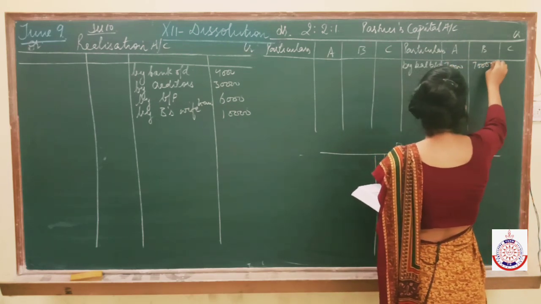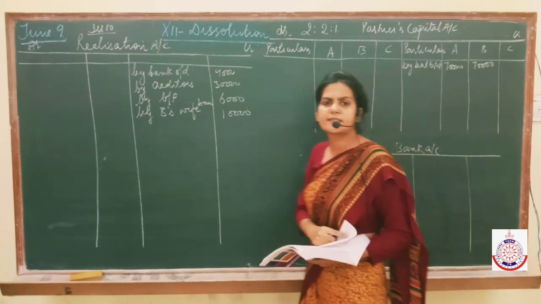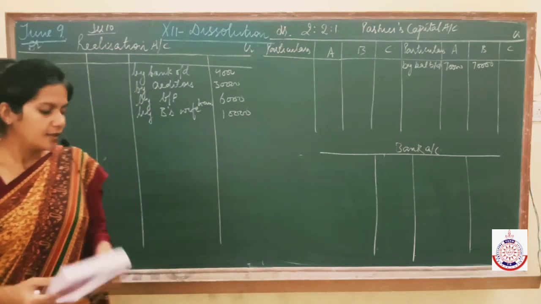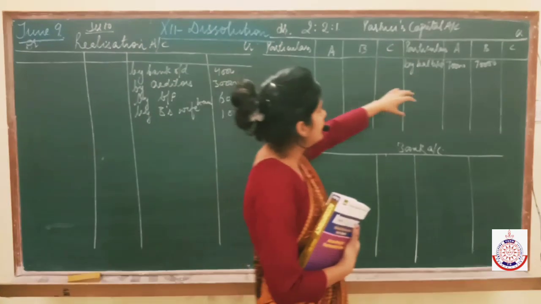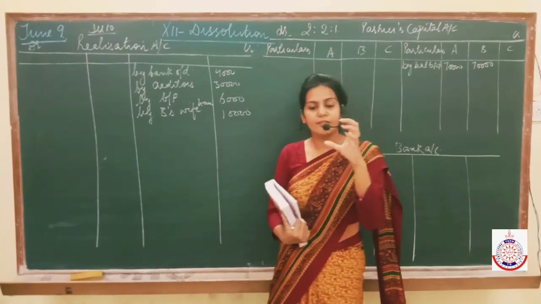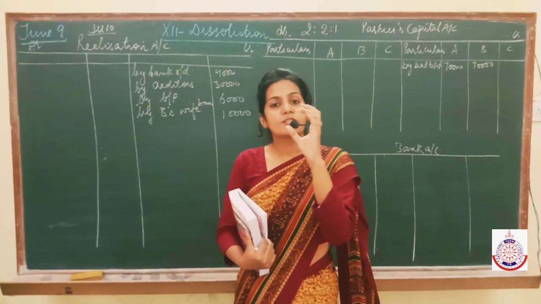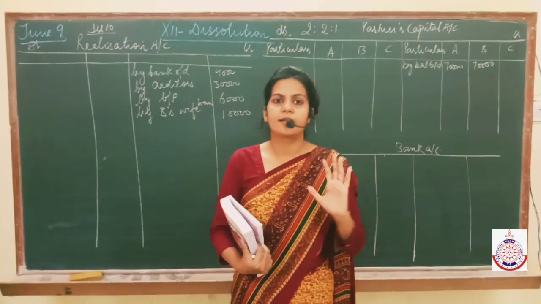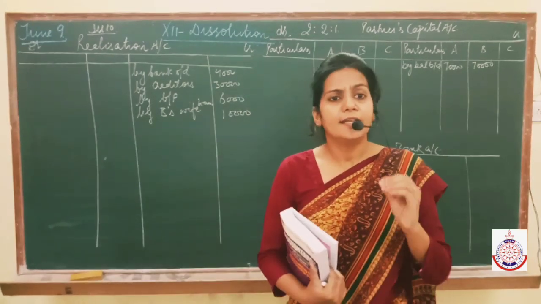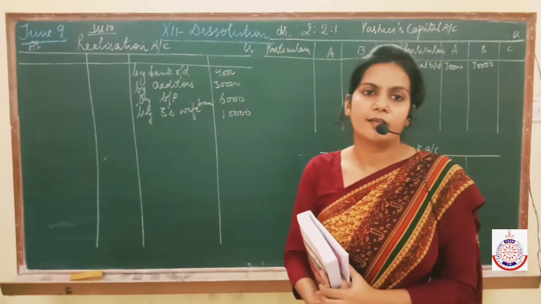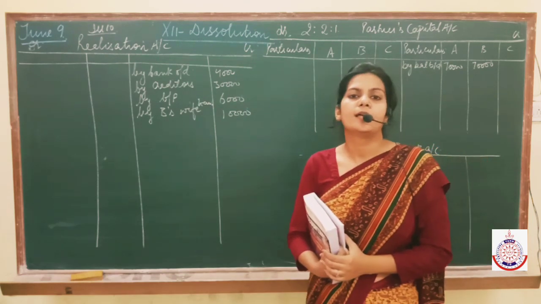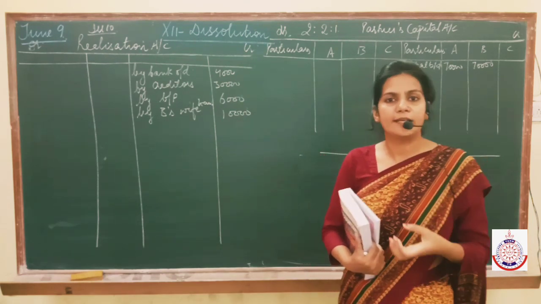Now what about C's capital? Yes students, check where is C's capital. C's capital is on the asset side. It means that if the capital is on the liability side, then we write by balance brought down, because this 70,000 represents the amount which the firm has to pay to the partners. But if the capital of any partner is on the asset side, it simply shows the deficiency of capital. It means that that partner has to pay rupees 8,000 to the firm. That partner has overdrawn rupees 8,000.